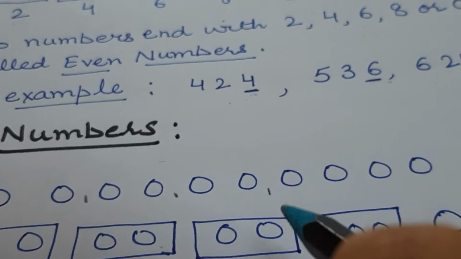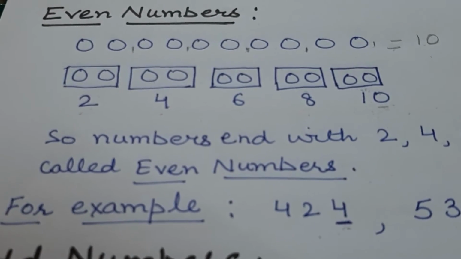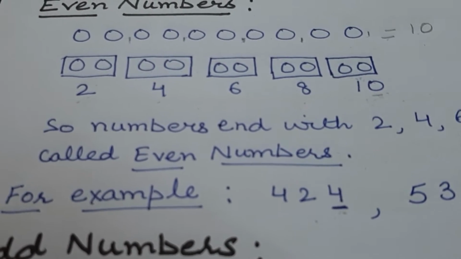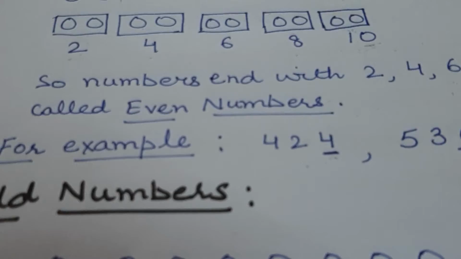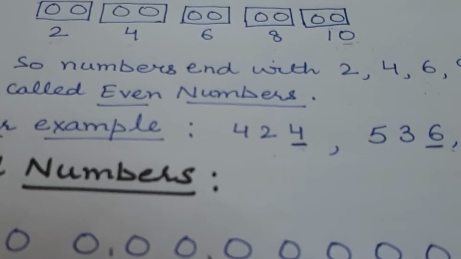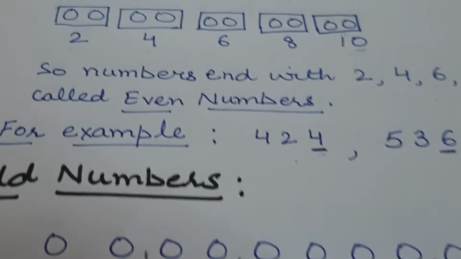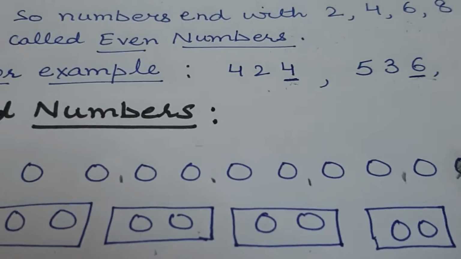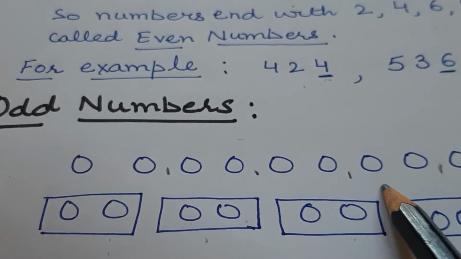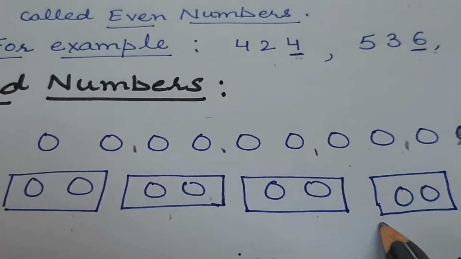In third box, in fourth box, again I have taken 2 balls. Okay, sorry, 1 ball I have drawn extra by mistake, so this is not any ball. So in fourth box I have taken next 2 balls.